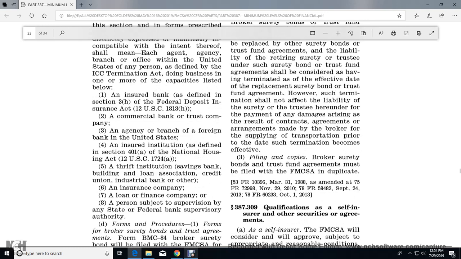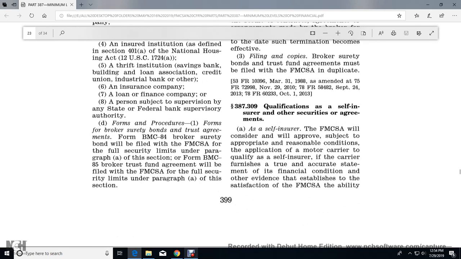Filing copies. Broker surety bonds and trust fund agreements must be filed with the Federal Motor Carrier Safety Administration in duplicate. 387.309, Qualifications as a self-insurer and other securities or agreements.